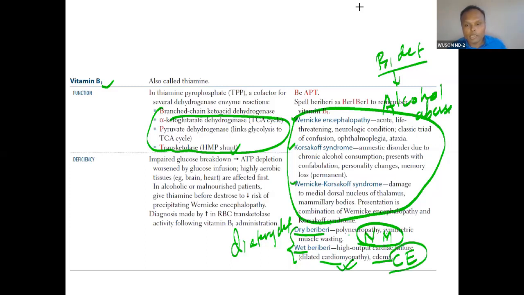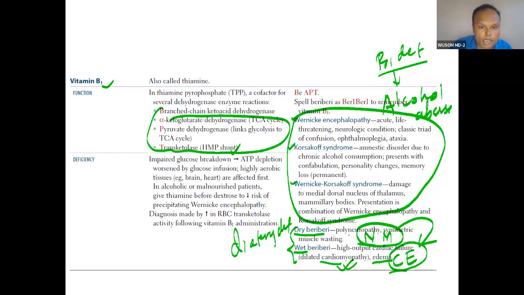Generally dry beriberi progresses to wet beriberi. You already know B1 means carbohydrate metabolism. Because of deficiency of carbohydrate metabolism, the brain will be deficient in energy, muscle will be deficient in energy, and the heart will be deficient in energy. So these are the presentations you can see.